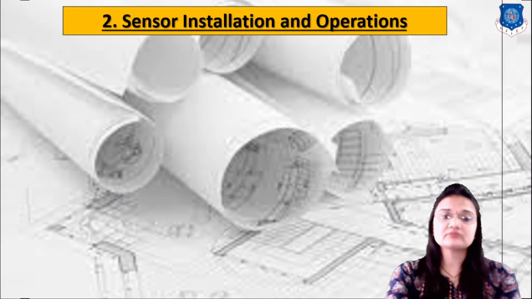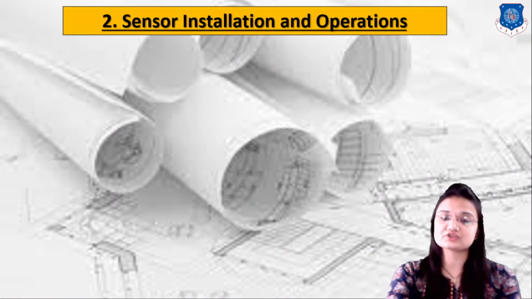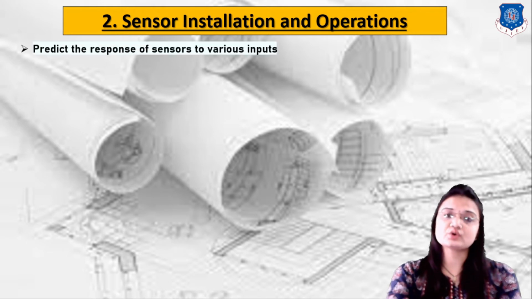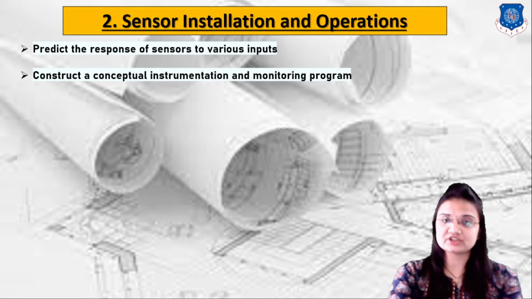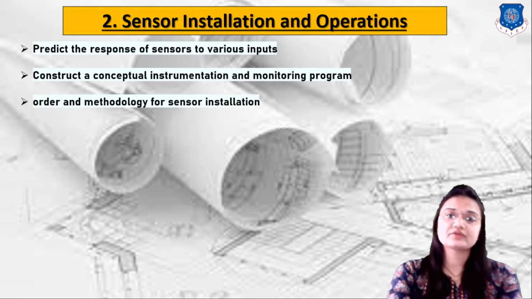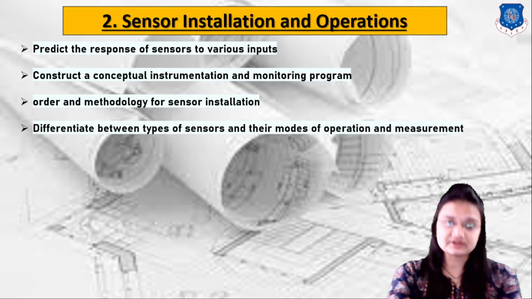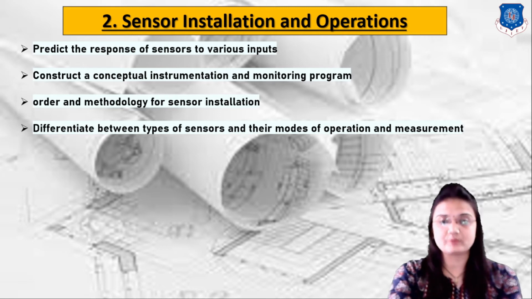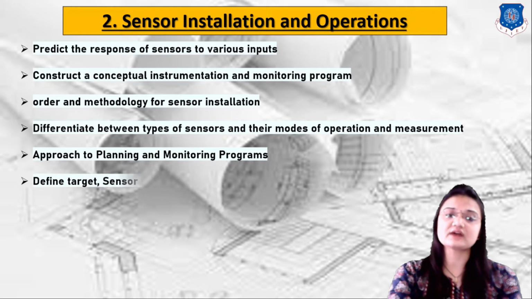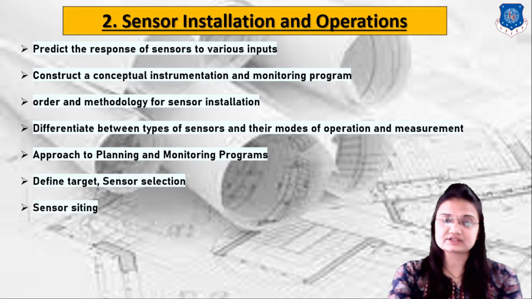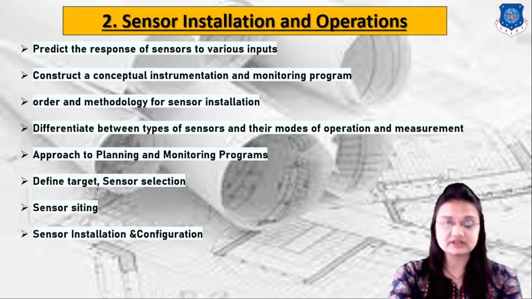Now next one is sensor installation and operation. In this chapter we will learn to predict the response of the sensor to various inputs, construct an instrumentation and monitoring program, the order and methodology for sensor installation, different types of sensors, their modes of operation and measurements, approach planning and monitoring programs, then define target, sensor selection, sensor siting, sensor installation and configuration, and sensor design.